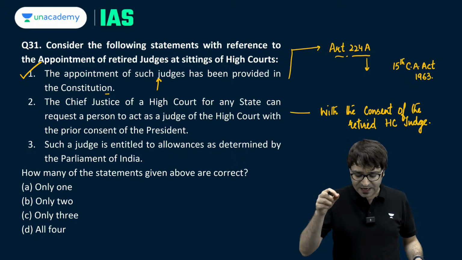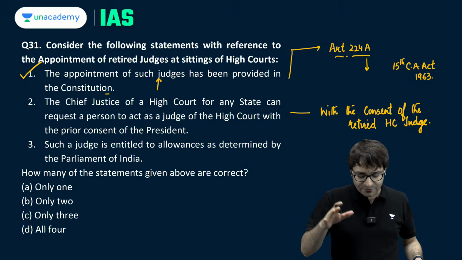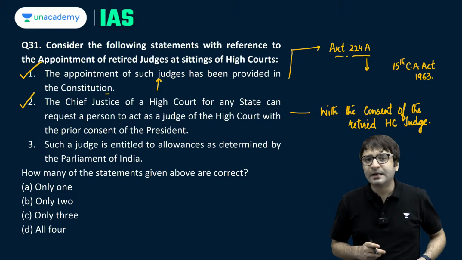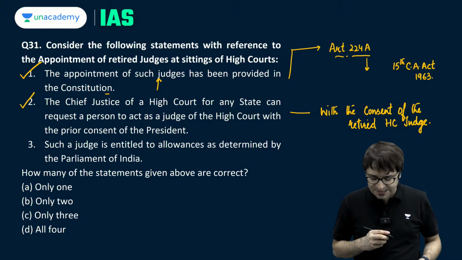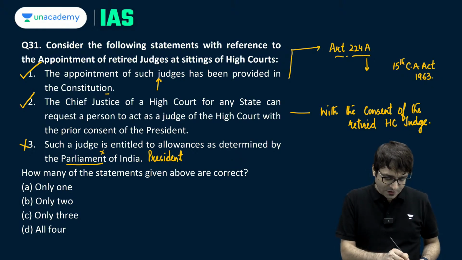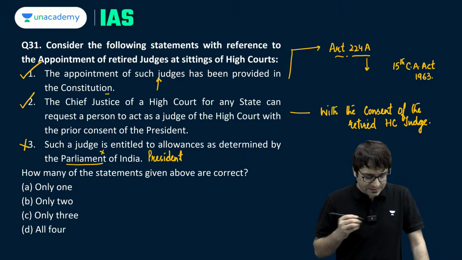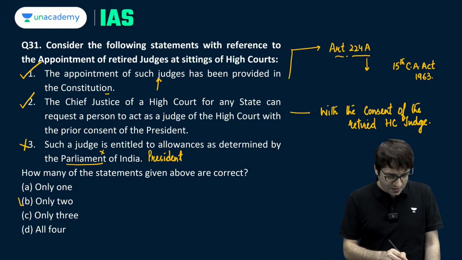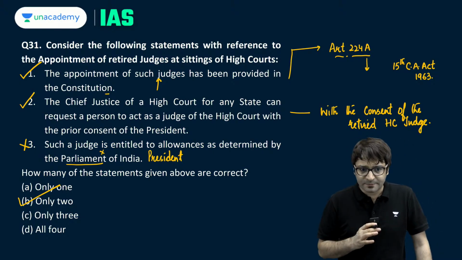The Chief Justice of a High Court for any state can request a person to act as the judge of the High Court with prior consent of the President. This is also correct. The third statement, such a judge is entitled to allowances as determined by the Parliament of India. Not by the Parliament, as determined by the President of India. So statement 3 is incorrect. The question is asking how many of the statements given above is or are correct. B, only 2 is the right answer.